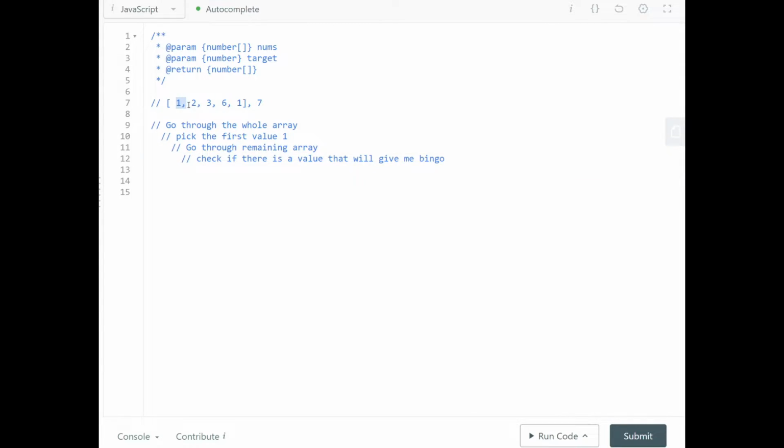So if you go through it once and check it here, you'll always find a value, right? And a key note here, if you have 1 here, the solution here would be 6, right? But what if, oh, actually, this won't be right because there's only one solution. Let's make this some big number. There we go. That's more like it. Okay, cool. So there will always be one solution.